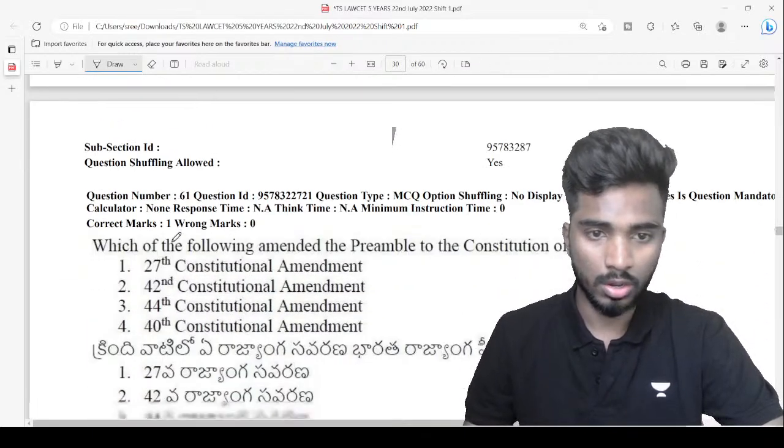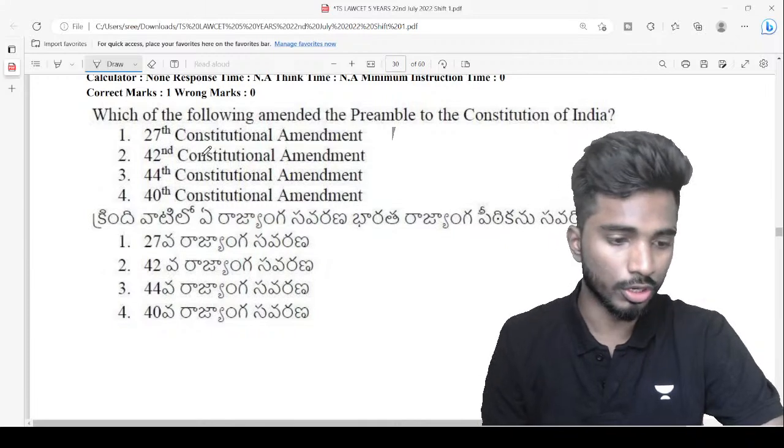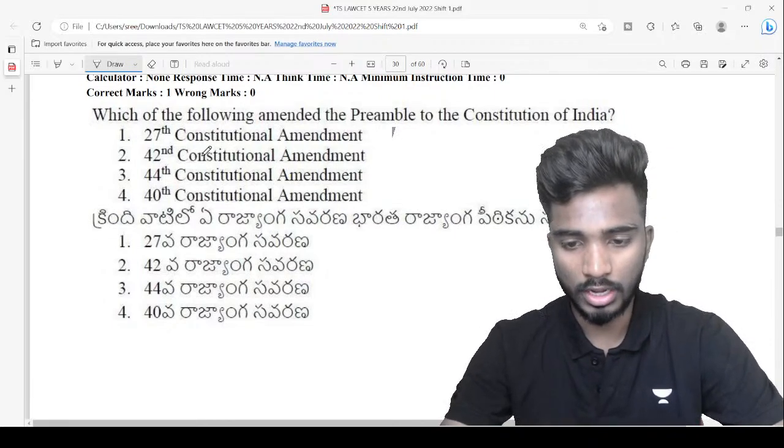Question number 1. Which of the following has amended the preamble to the Constitution of India? Please write your answers in the chat window.